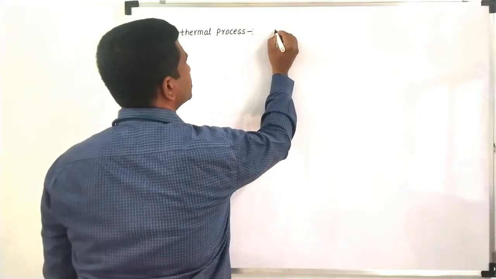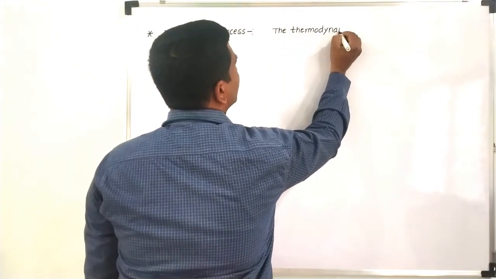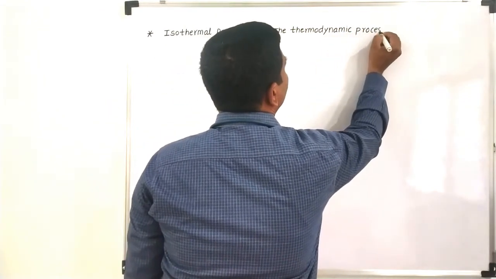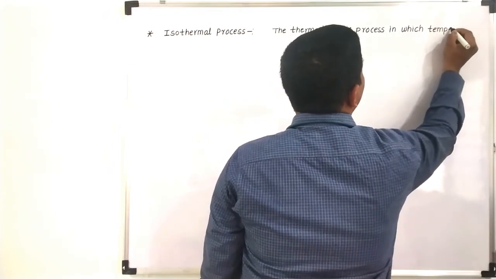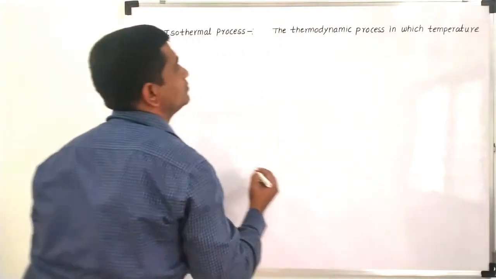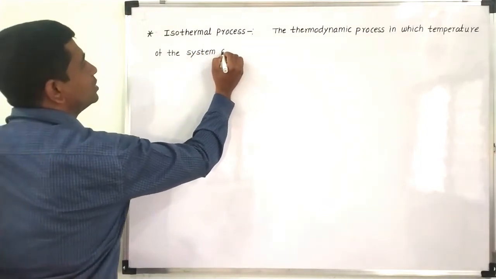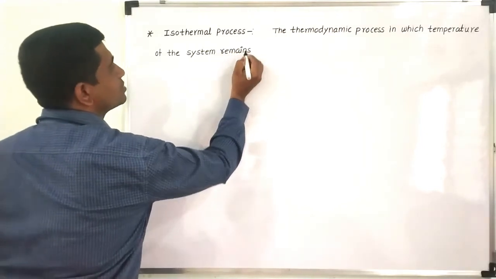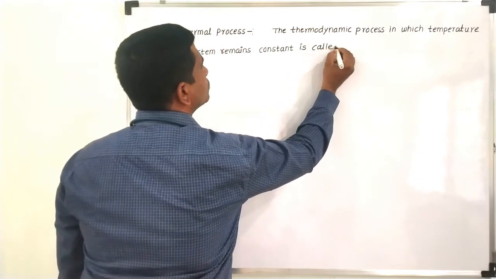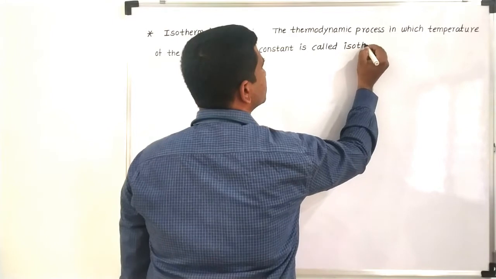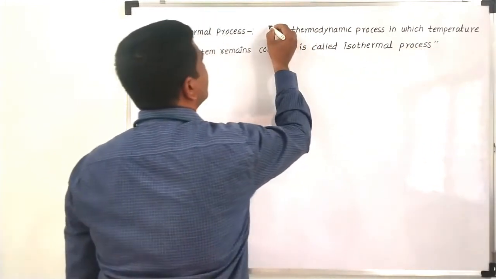So we can define the isothermal process: the thermodynamic process in which the temperature of the system remains constant is called an isothermal process. Okay, so that is the definition of an isothermal process.